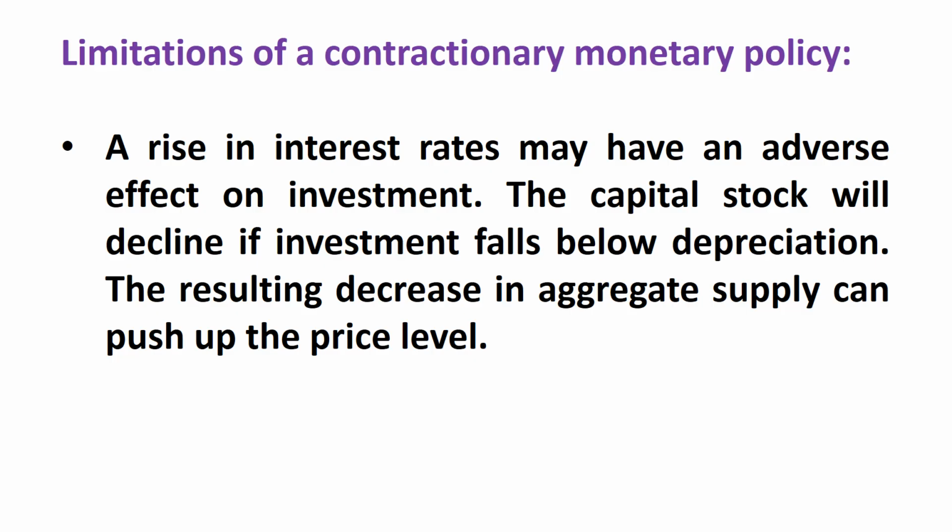But if the interest rates increase too much, then the cost of borrowing for the firms will increase. As a result, their investments would fall, aggregate supply would fall, and that can create cost push inflation. So to control demand pull inflation, actually the central bank is creating cost push inflation, because very high interest rates are increasing the cost of borrowing for the firms. Cost of borrowing is also a cost, and when the costs increase, they would not borrow enough, investments would keep on falling, aggregate supply would fall as a result, and that would result in cost push inflation.